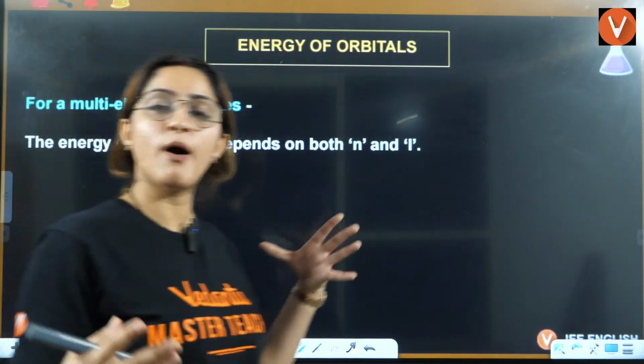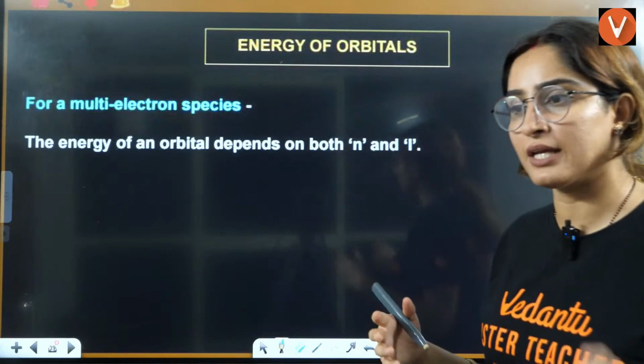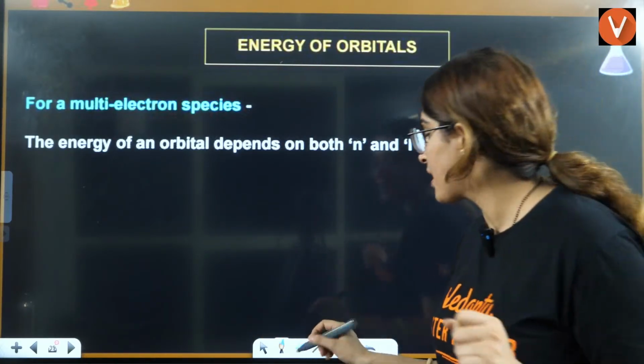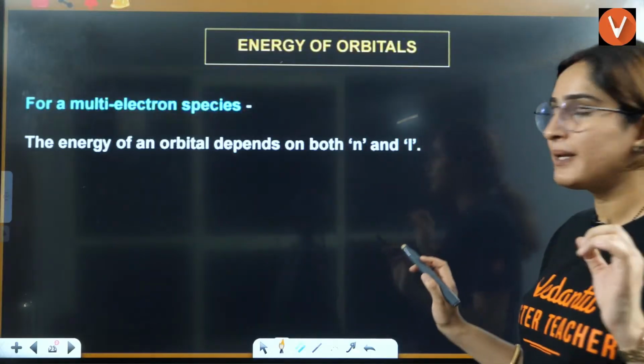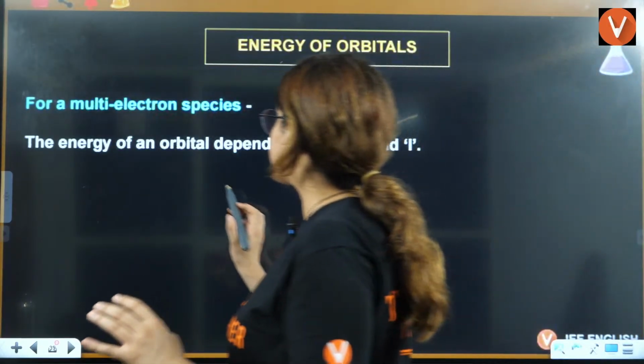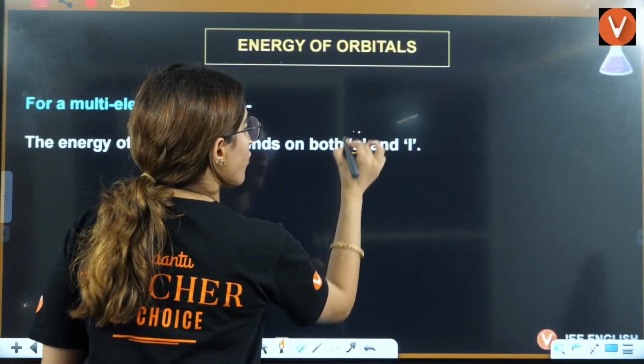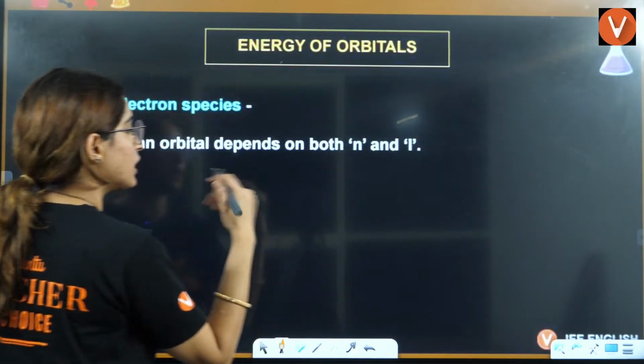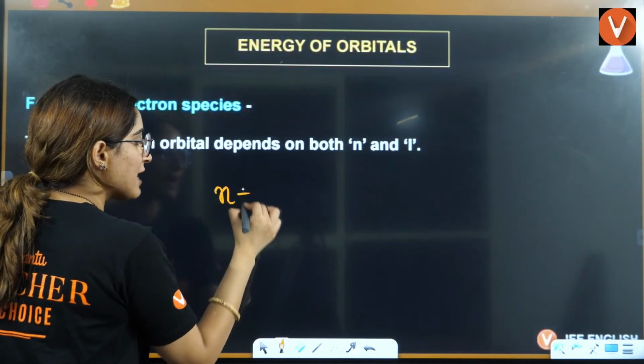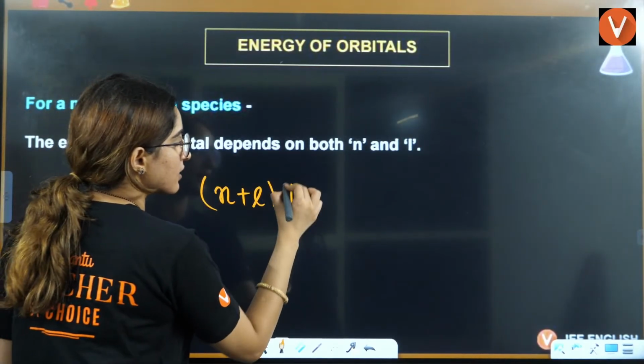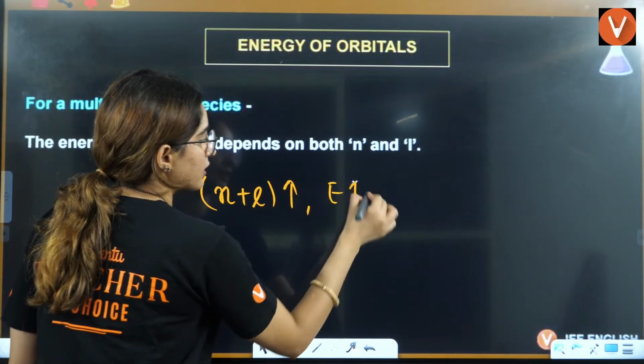But if we talk about multiple electron species, that is not valid there. For multiple electrons, the energy of an orbital depends upon both n and l. So as n plus l increases, energy increases.